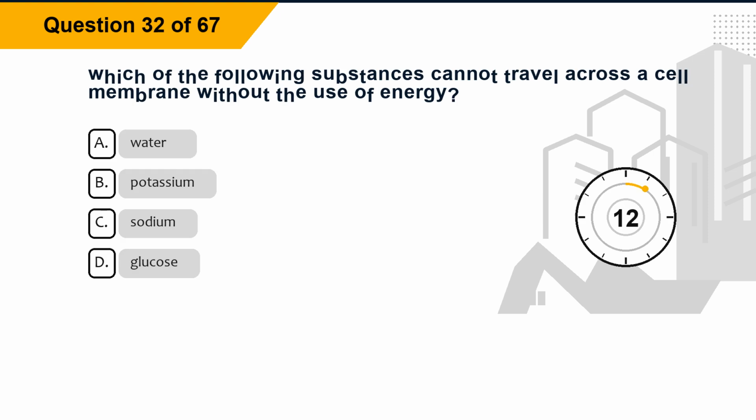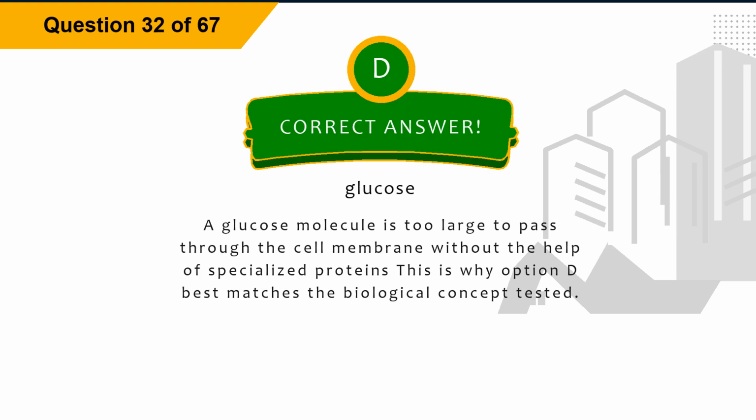Question 32. Which of the following substances cannot travel across a cell membrane without the use of energy? Option A, water. Option B, potassium. Option C, sodium. Option D, glucose. The correct answer is option D, glucose. Explanation: a glucose molecule is too large to pass through the cell membrane without the help of specialized proteins. This is why option D best matches the biological concept tested.